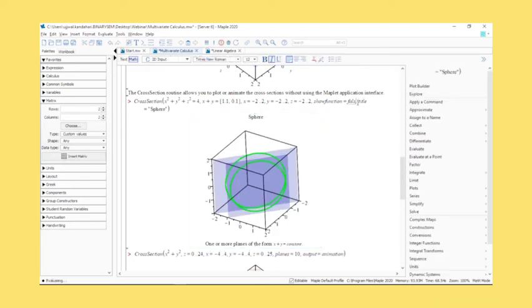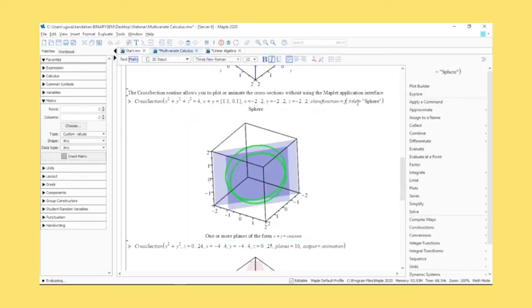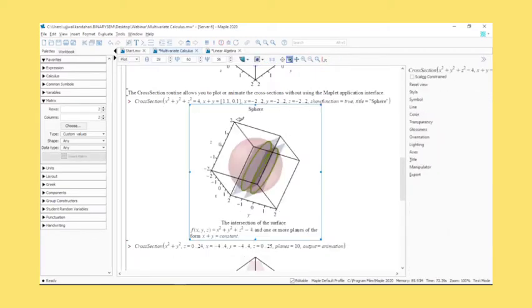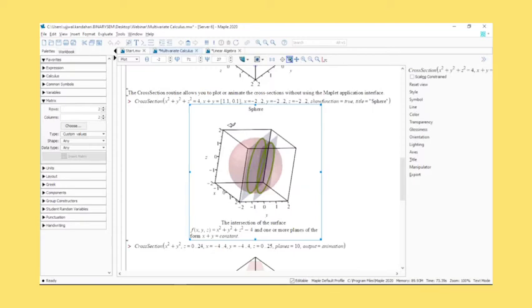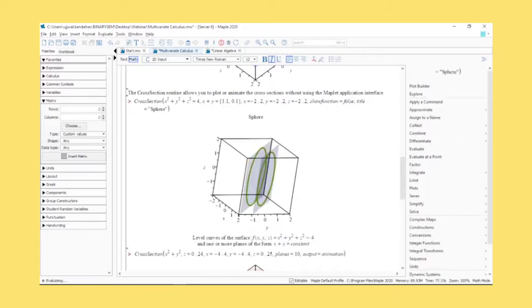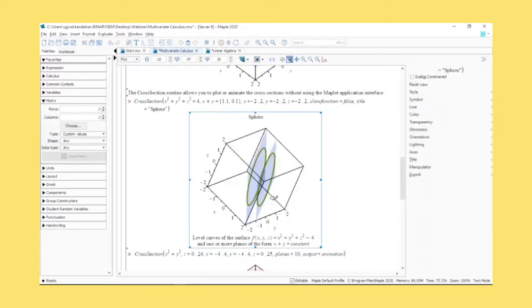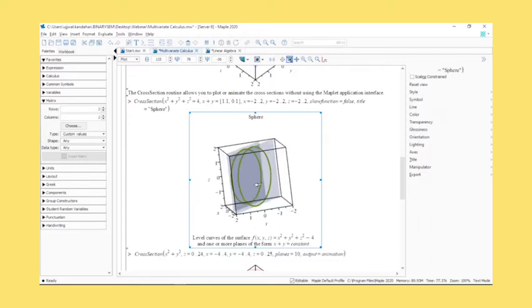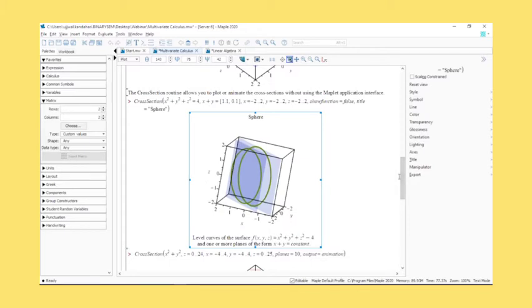I'll keep this as true, and you'll see the change in function where now the sphere is being displayed and earlier it was not. So that's completely up to you if you want to display it or not. As a user, you have the chance to basically move. You can see that's gone now, and you can just see the level curves. And again, these sort of annotated plots that you will get. So if you're sharing documents, they'll be able to understand what it is that you're actually creating.